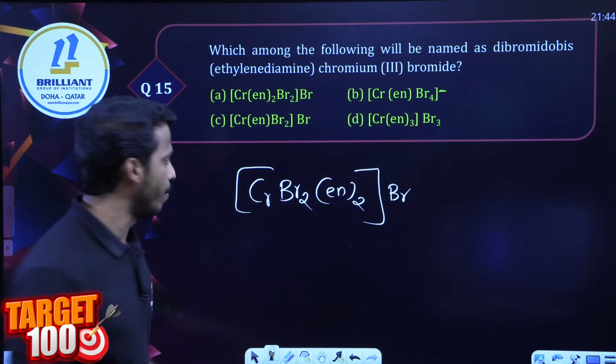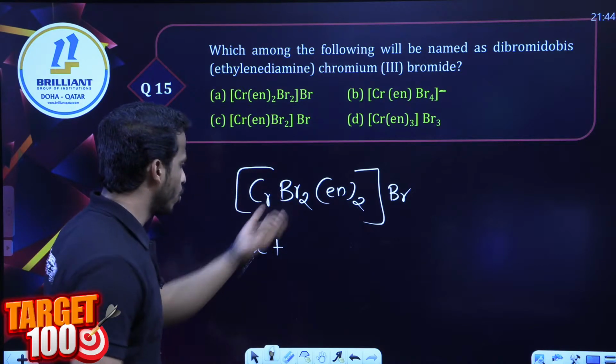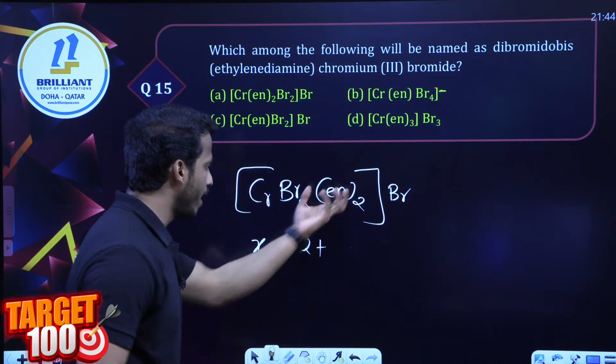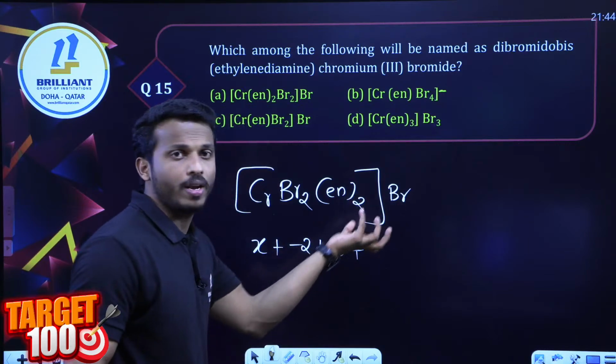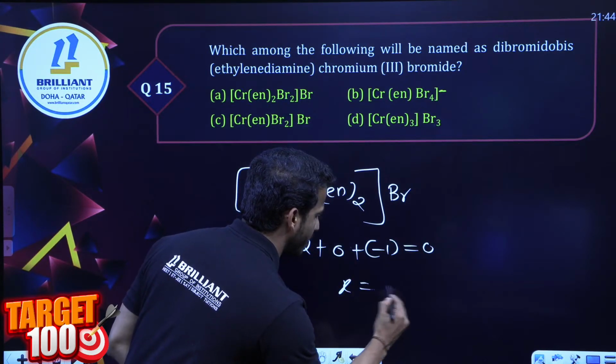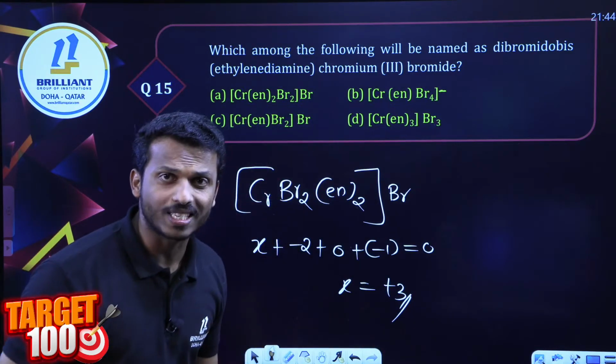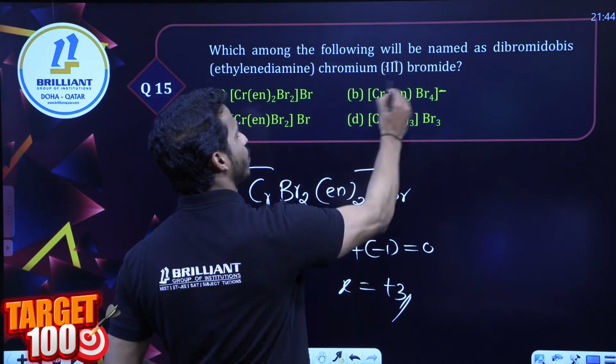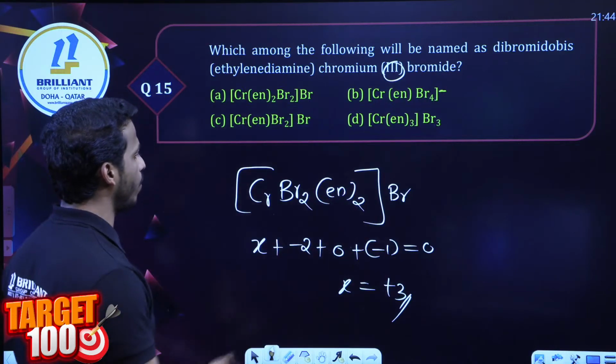What is the charge of chromium? Chromium is X. Two bromine, charge minus 2. En is a neutral ligand. One bromine counter ion, so minus 1. Overall neutral, so we will get X equal to plus 3. Do you want plus 3? Yes, we have plus 3. No need to make any changes.